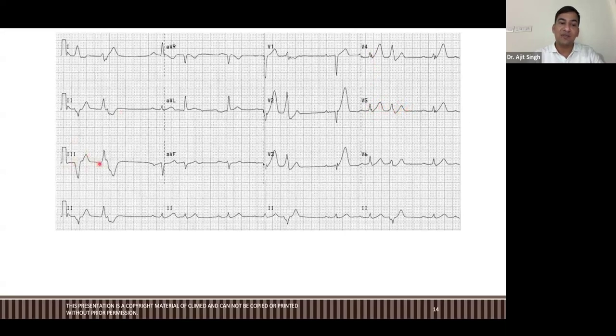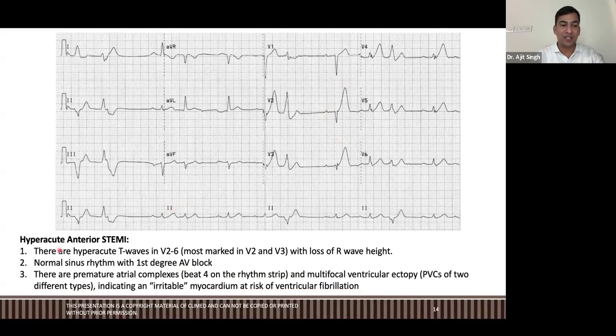W plus ST elevation means this is LBBB plus STEMI. Okay, this is LBBB and STEMI. Understand? See, look at this. Hyperacute STEMI. You will see there are hyperacute T waves in V2 to V6. See, hyperacute T waves.